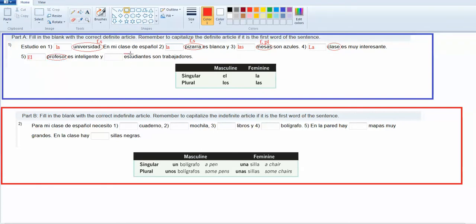Here I'm talking about the students. Students could be masculine and feminine. It's plural here. We're going to go ahead and say that it's masculine because probably most classes are made up of students that are both boys and girls, and anytime there's any boy in the group, it's masculine. So the masculine plural would be los, which is what I would want to put here.